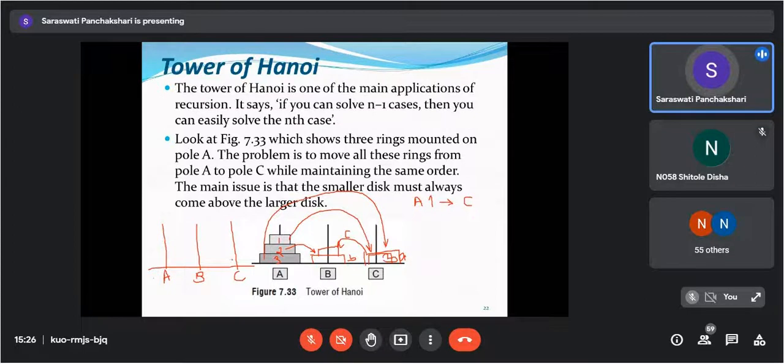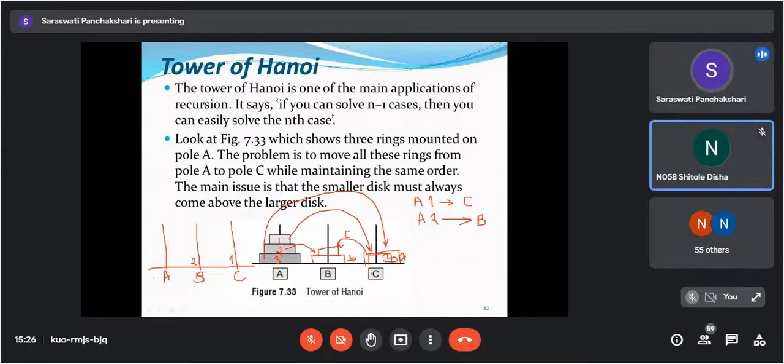So here is disk number 1. Then what am I going to do? I am going to move disk 2 from A to this pole B. So currently here disk number 2 is there on pole B. Understood?